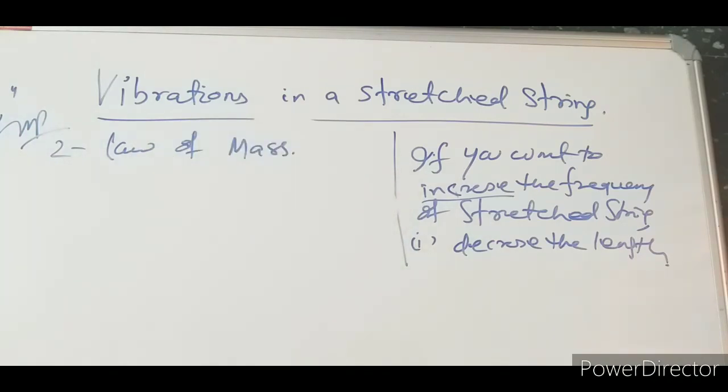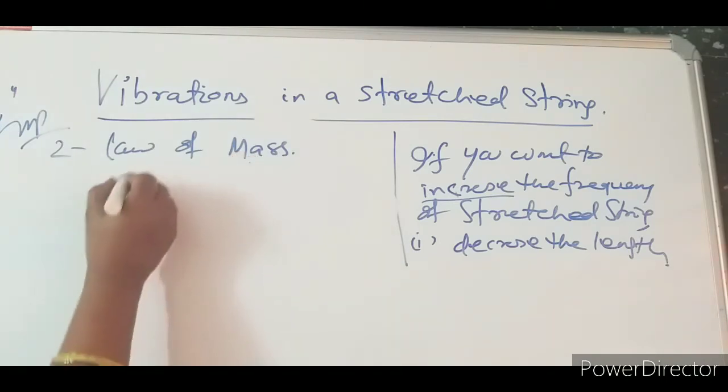Tell me, frequency means the number of oscillations per second. So what do you think? If the mass is more, will the frequency or number of oscillations stay the same, increase or decrease? Obviously if the mass is more, the number of oscillations will be less, and the number of oscillations is known as frequency.